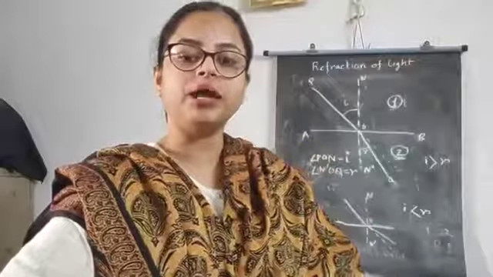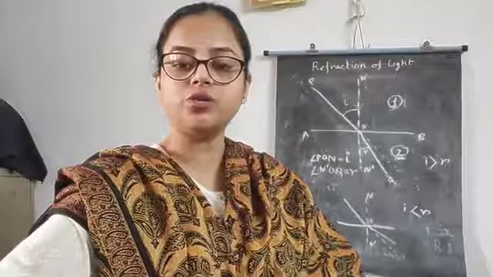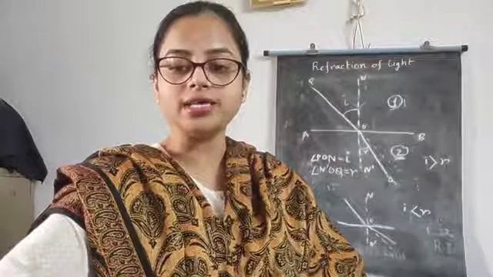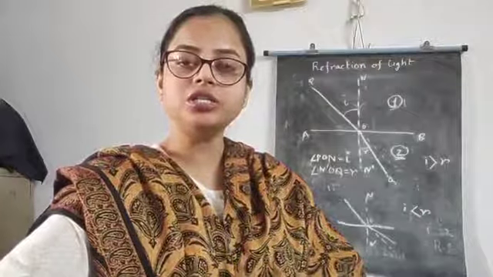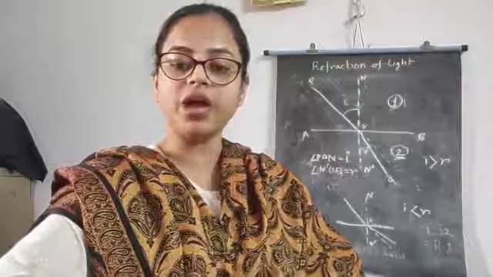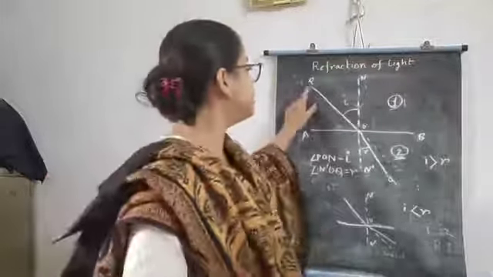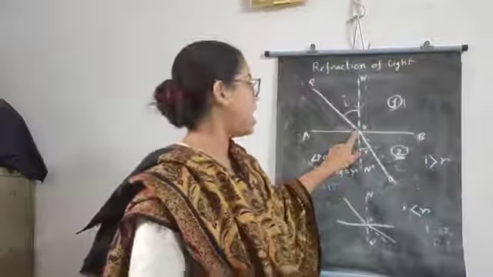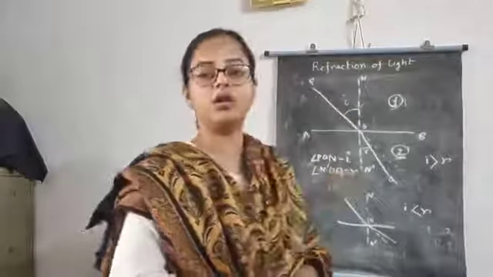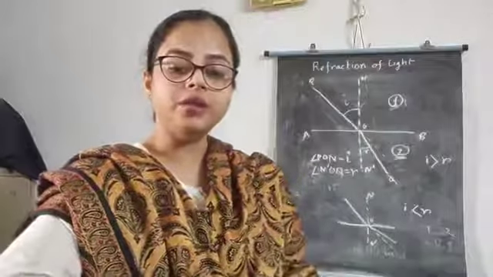Let's come to the second part, that is the laws of refraction. The direction of the refracted ray is related to the corresponding incident ray by the following two laws known as the laws of refraction. The first law says the incident ray, the refracted ray and the normal to the refracting surface at the point of incidence lie in the same plane. That is, PO is the incident ray and OQ is the refracted ray, and NON' is the normal at the point of incidence; they will lie in the same plane.